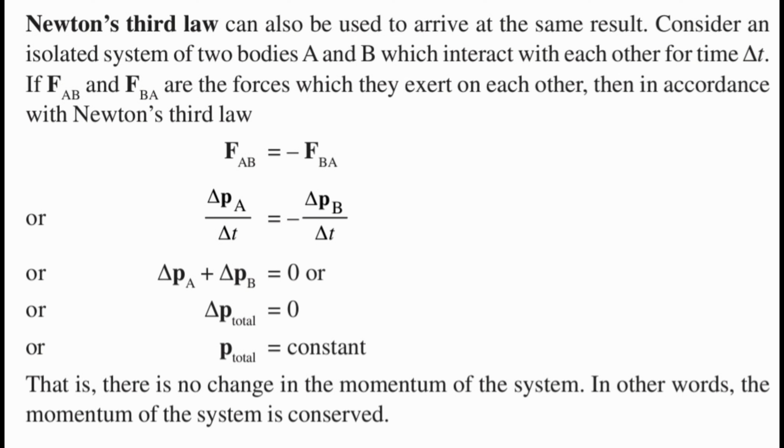Delta PA plus delta PB is equal to 0. Delta P total is equal to 0, P total is equal to constant, that is, there is no change in the momentum of the system. In other words, the momentum of the system is conserved.